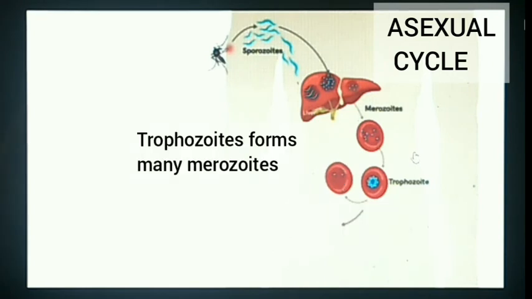Some undergo asexual reproduction, where the merozoites grow exponentially and the number of merozoites is too large to accommodate in the RBCs. Therefore, they are released out by bursting the RBCs. The released merozoites can now attack new RBCs and keep on increasing their population.